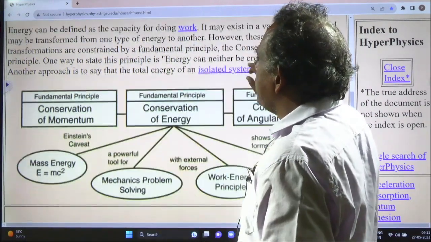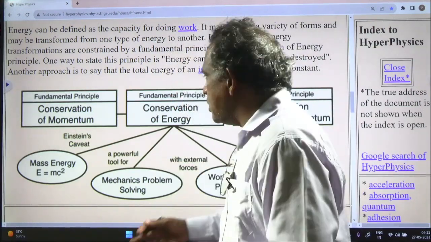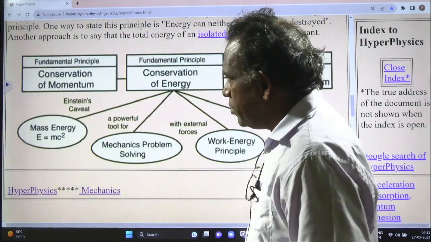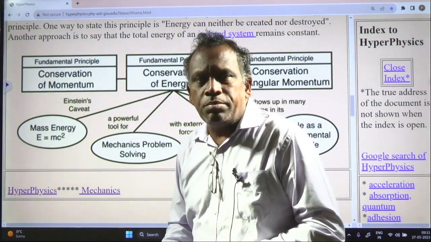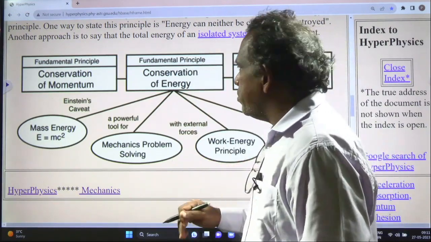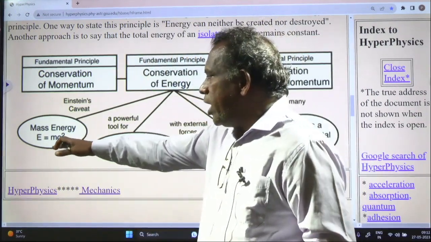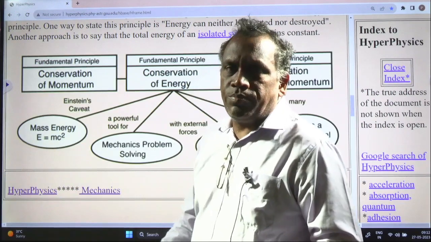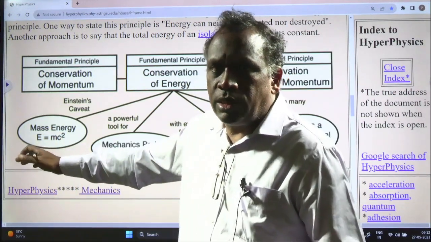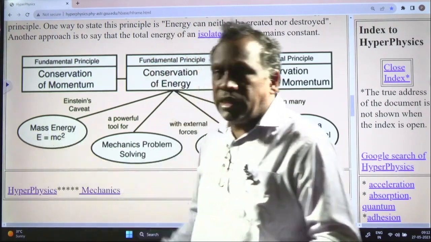Energy is defined as the capacity to do work. In physics there is a law of conservation of momentum, a law of conservation of energy, and a law of conservation of angular momentum. In the law of conservation of energy, energy is equal to mc square. This is Einstein's mass-energy equivalence equation, E is equal to mc square.